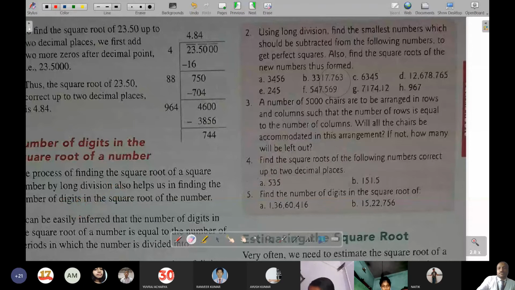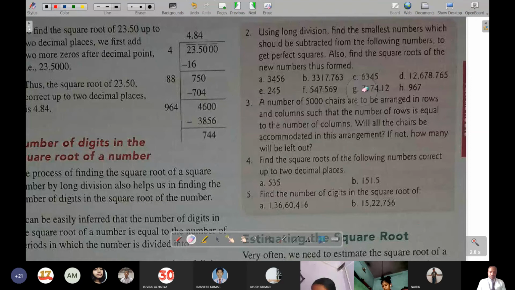So if you will see over here 2B, it is said what? At first it has been said: using long division, find the smallest number which should be subtracted from the following numbers to get a perfect square. Also find the square root of the new number thus formed. So it is just like the earlier example. Okay, now let's see.